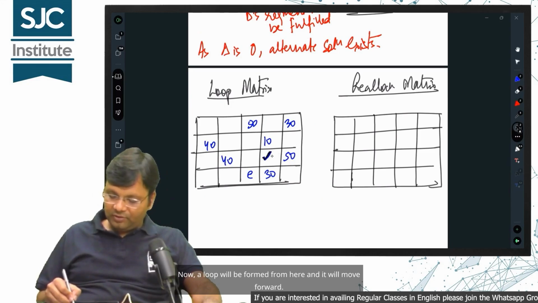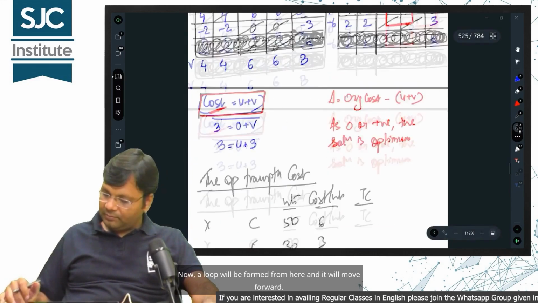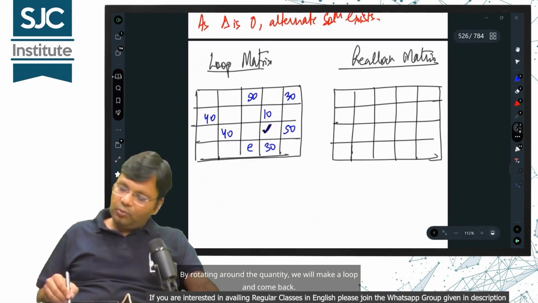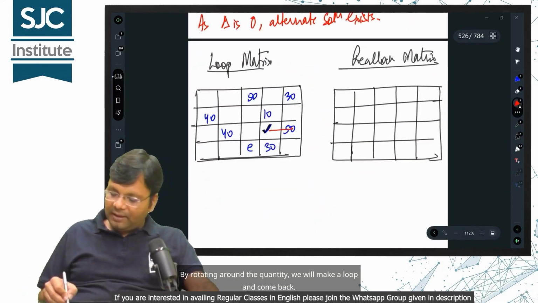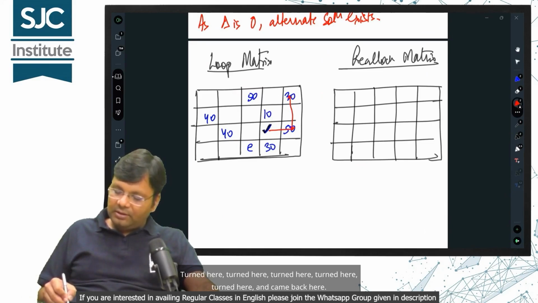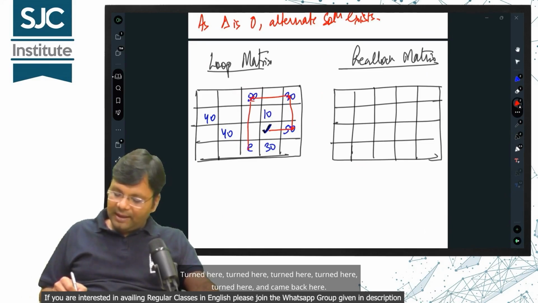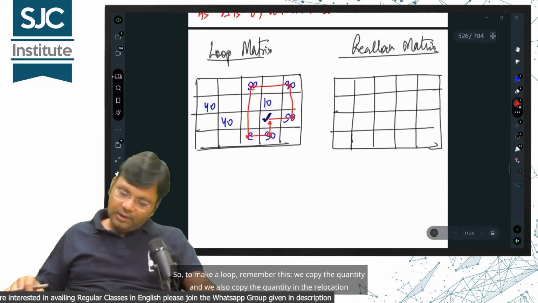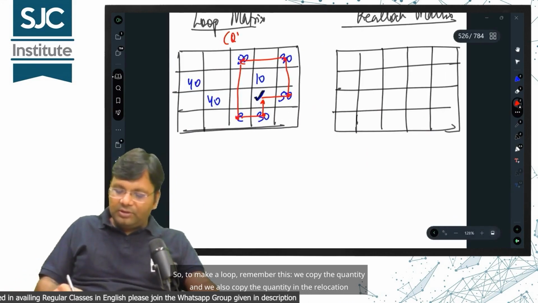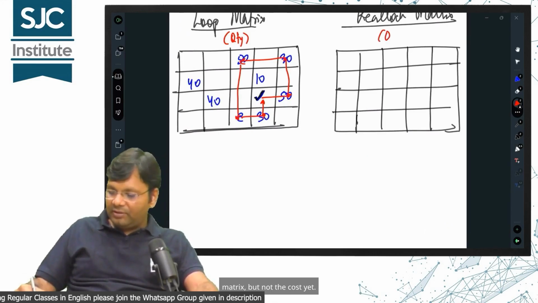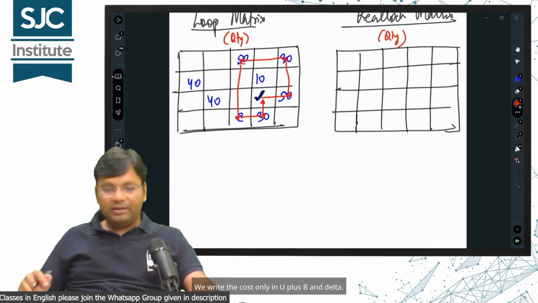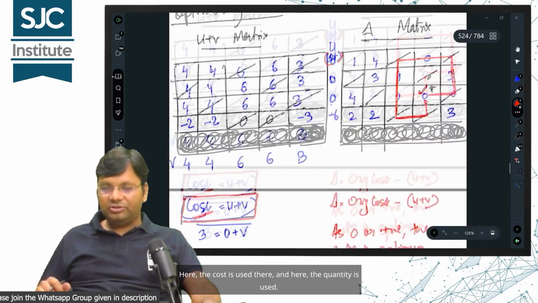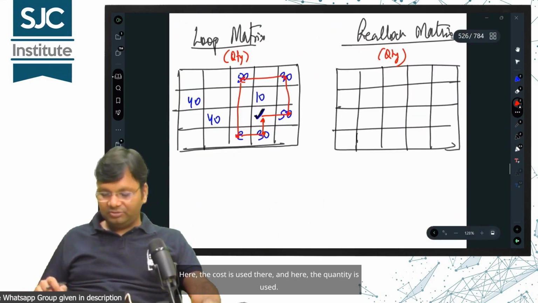Now, a loop will be formed from here and it will move forward. By rotating around the quantity, we will make a loop and come back. Turned here, turned here, turned here, turned here, turned here, and came back here. So, to make a loop, remember this, we copy the quantity in the reallocation matrix, but not the cost yet. We write the cost only in U plus V and delta. Here, the cost is used there, and here, the quantity is used.